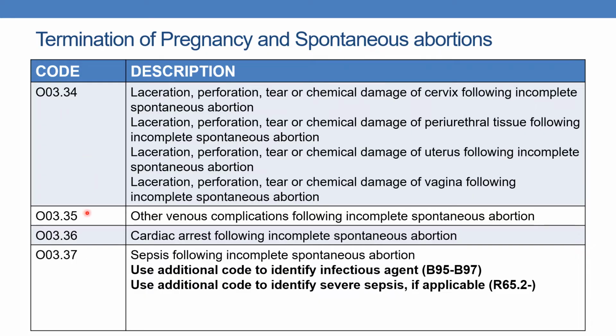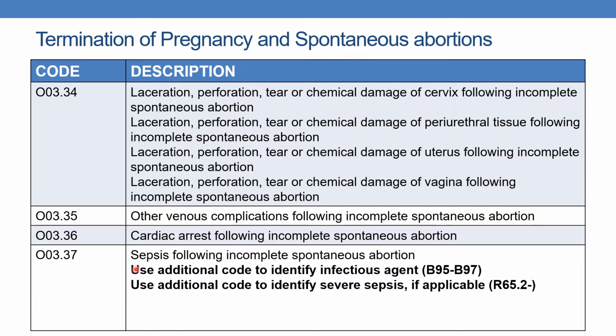Next, O03.35. It indicates other venous complications following incomplete spontaneous abortion. Next, O03.36. It indicates cardiac arrest following incomplete spontaneous abortion. Next, O03.37. This indicates sepsis following incomplete spontaneous abortion.